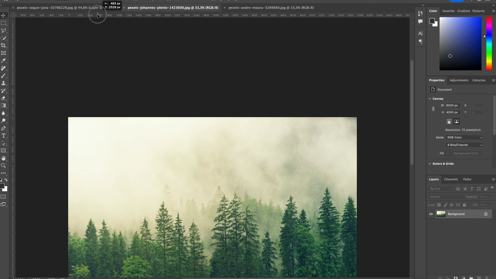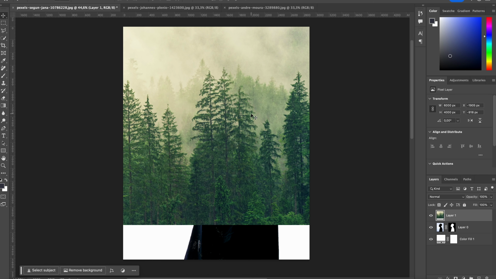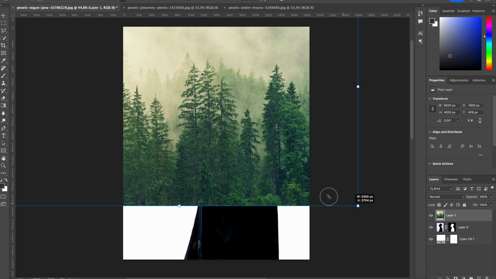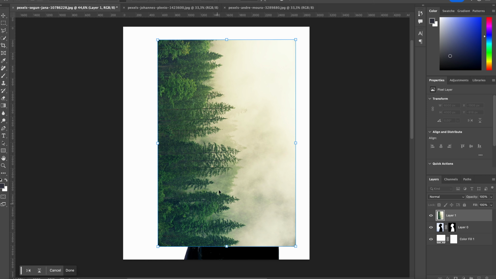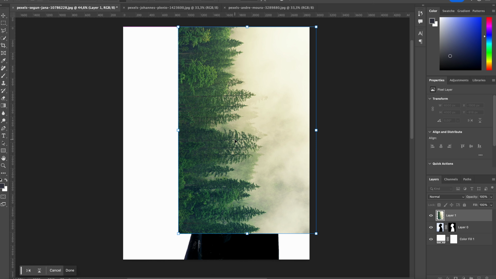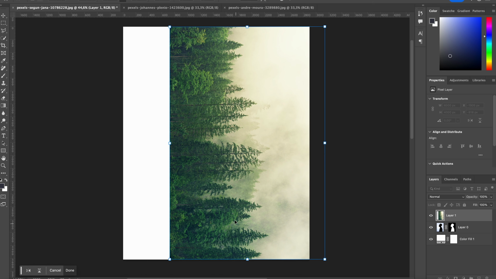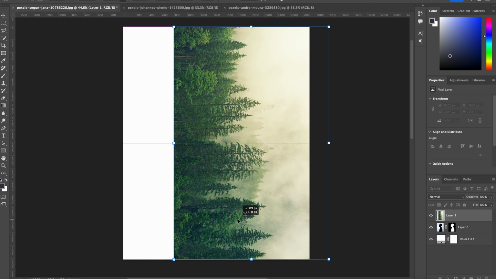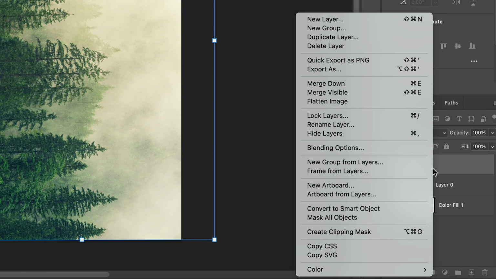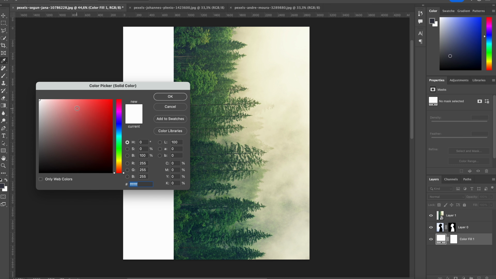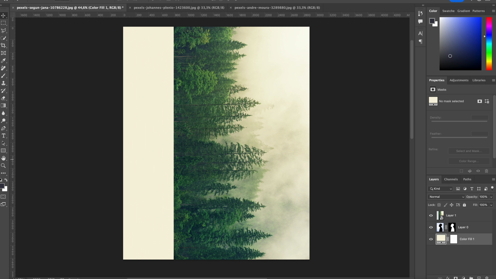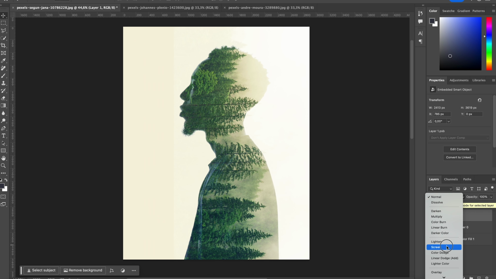Now let's add the image we will create to the page and place it. Let's convert the image into a smart object. Then, let's get color from the image by double-clicking on the third layer. Let's change the normal option to screen.